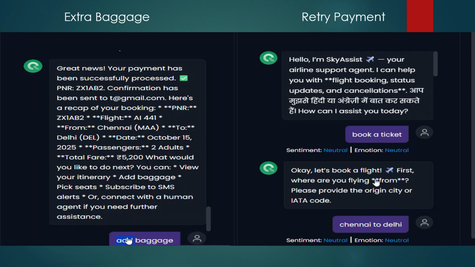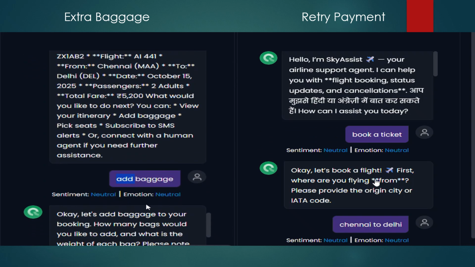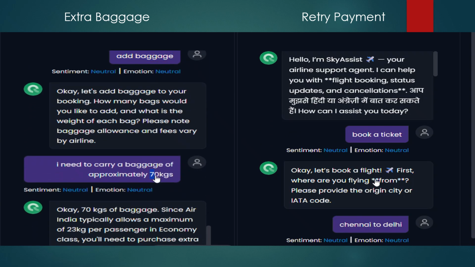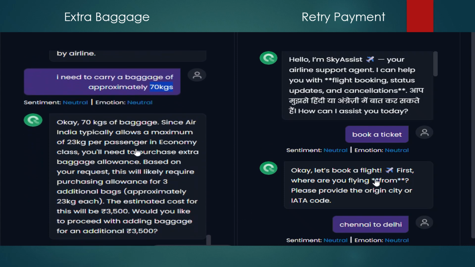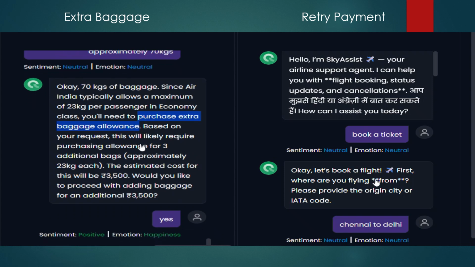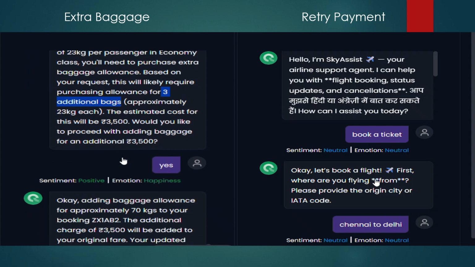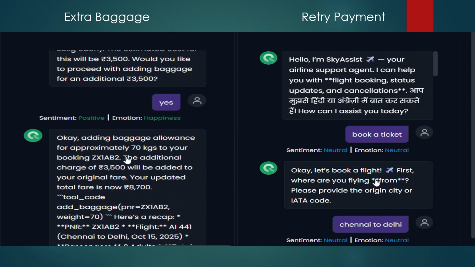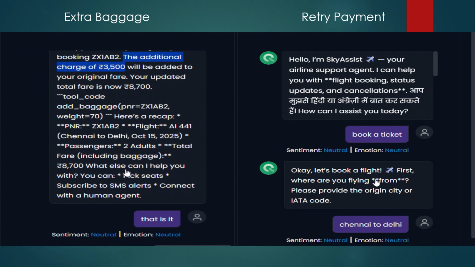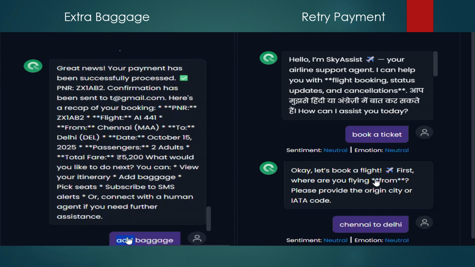In this slide, we'll see two more edge cases, which are extra baggage and payment retrying. Coming to extra baggage, considering that I have already booked a ticket and opted to add baggage, it asks you to specify approximately the weight you are trying to carry. I said 70 kgs approximately. It said a maximum of 23 kgs per passenger in economy is allowed, so you need to take three additional bags, which cost around 3,500 rupees. I said yes, proceed. So it is adding baggage allowance for approximately 70 kgs, which will charge around 3,500. This is how the edge case of extra baggage is handled.